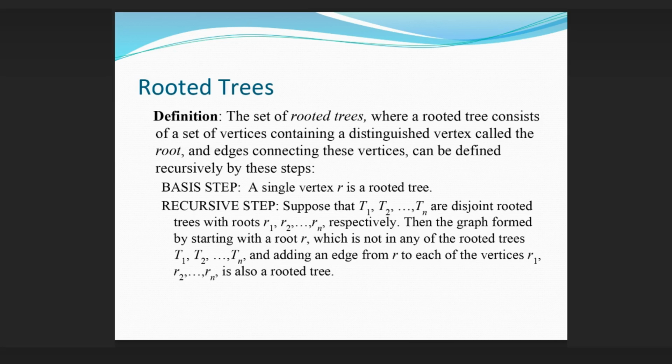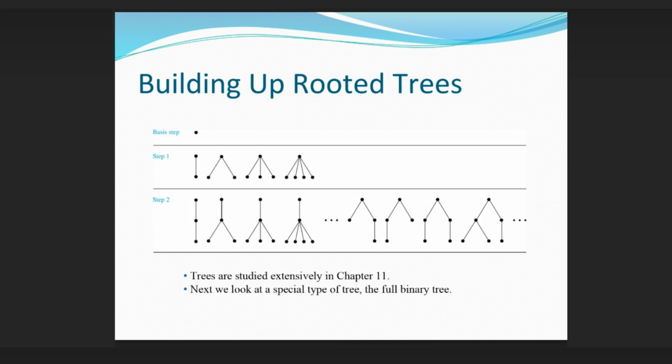Rooted trees definition: the set of rooted trees, where a rooted tree consists of a set of vertices containing a distinguished vertex called the root, and edges connecting these vertices, can be defined recursively by these steps. Basis step: a single vertex r is a rooted tree. Recursive step: suppose that T1, T2, ..., Tn are disjoint rooted trees with roots r1, r2, ..., rn, respectively. Then the graph formed by starting with a root r, which is not in any of the rooted trees T1, T2, ..., Tn, and adding an edge from r to each of the vertices r1, r2, ..., rn, is also a rooted tree. Building up rooted trees.